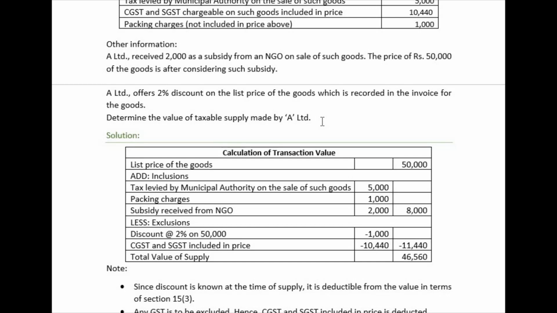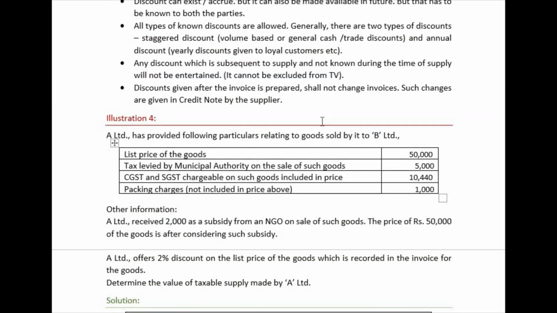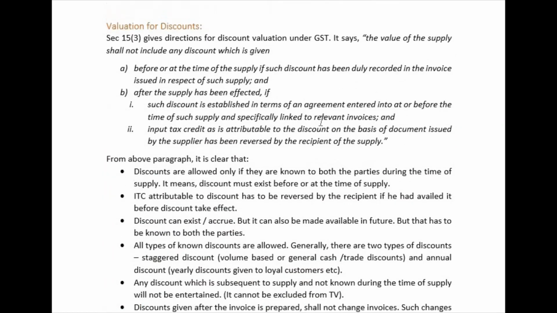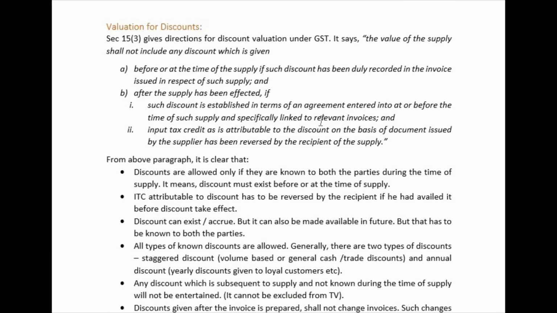We have taken a very simple example. Some typical examples will be discussed later, but let us first understand section 15 thoroughly. Let us go through the rules, and then we will come back to the valuation for discounts again, right?